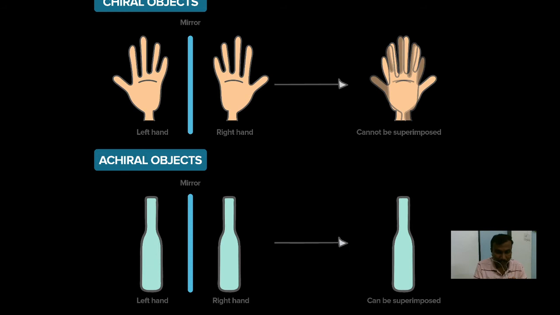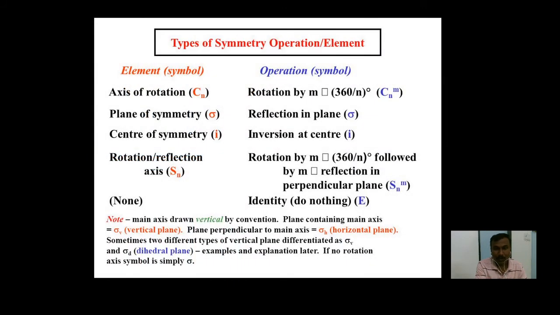But in the next object, there is one object having a mirror image, and both mirror images are superimposable. So this is the achiral object. Simply by the diagram we can understand this concept.